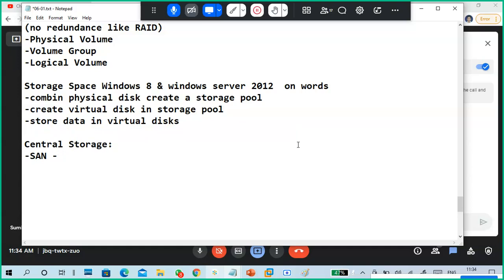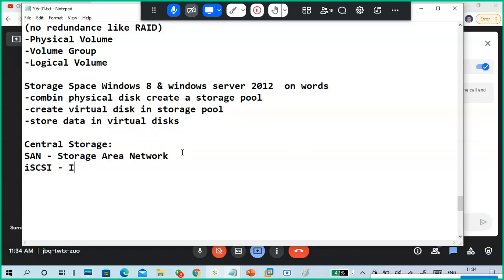SAN means storage area network, and iSCSI type storage.